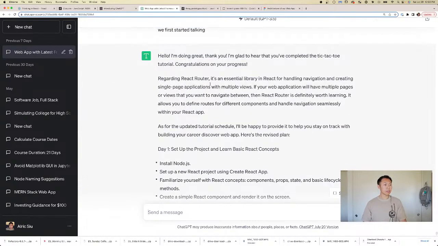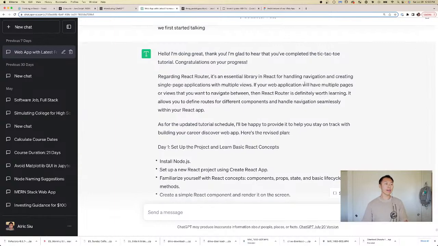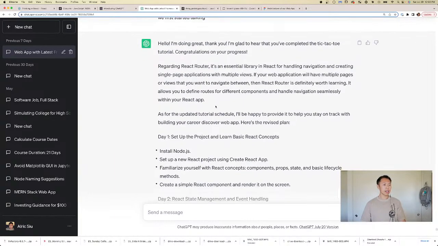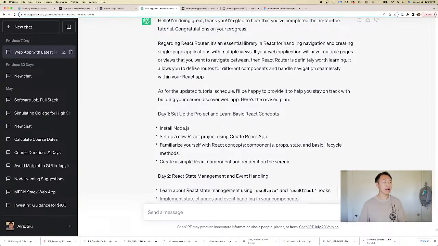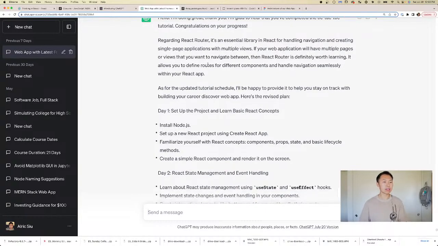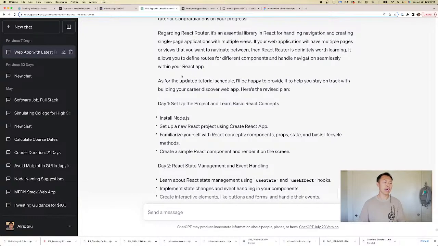Regarding React Router, it's an essential library in React for handling navigation and creating single-page applications with multiple views. If your web application will have multiple pages, then React Router is definitely worth learning. It allows you to define routes for different components and handle navigation seamlessly within your React app.